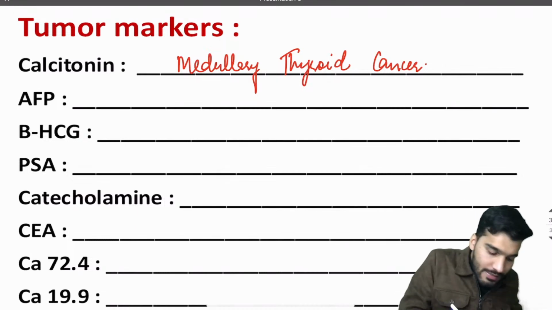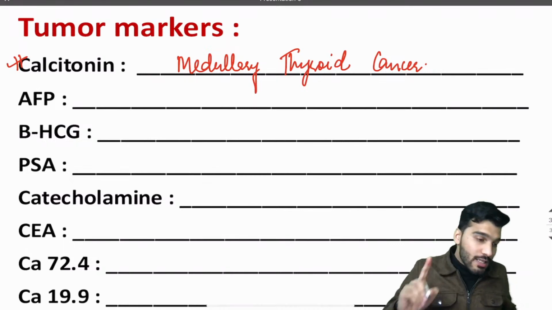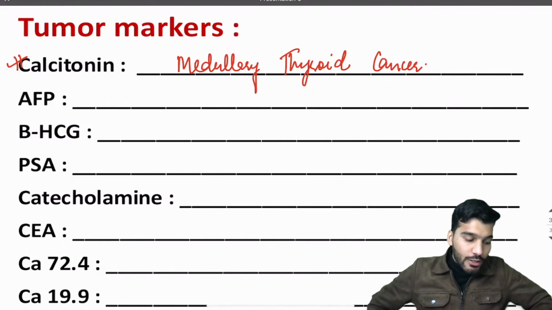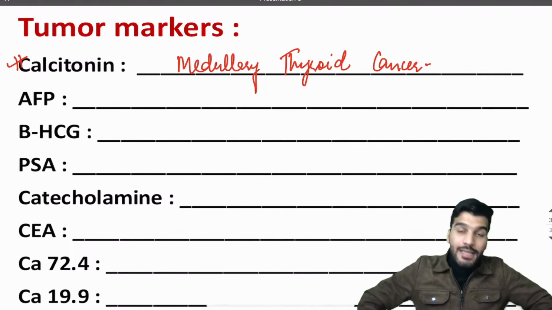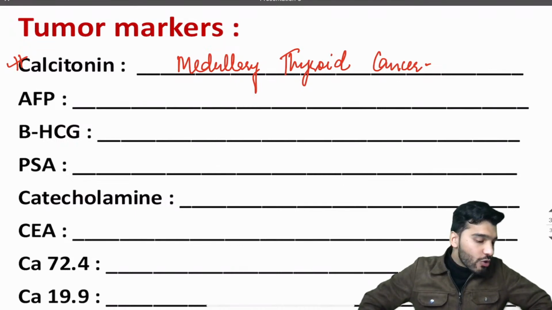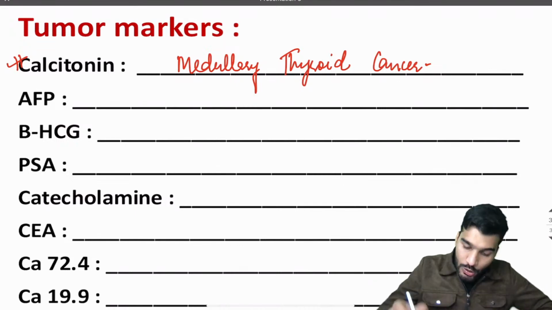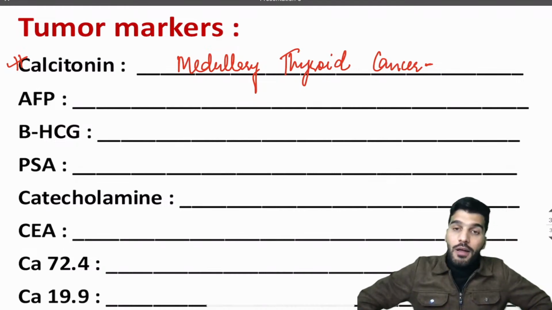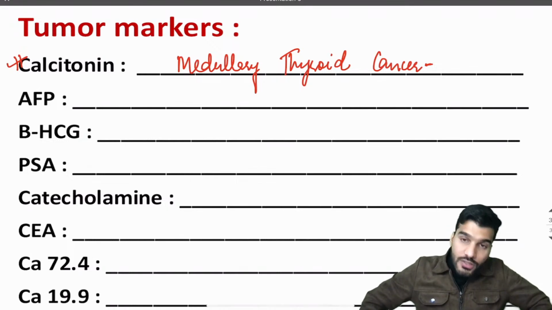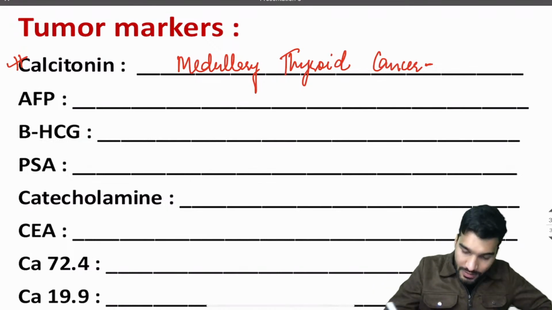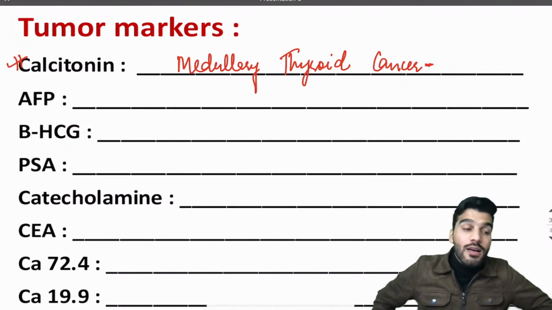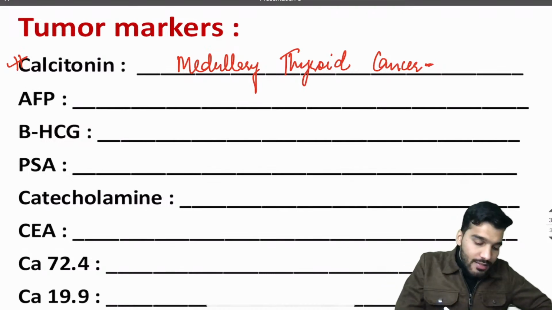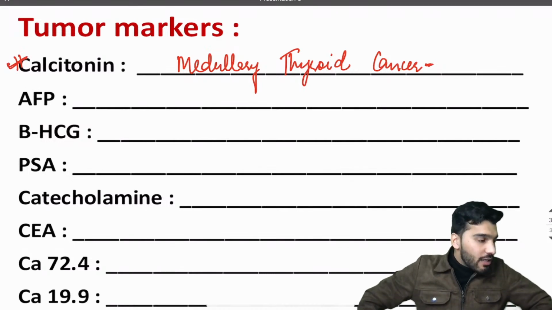It arises from which cells? It arises from parafollicular C cells. This medullary thyroid cancer, M for medullary, is associated with which syndrome? MEN 2A syndrome. Also, in medullary carcinoma thyroid, on biopsy, on histopathology, we have seen amyloid rich stroma. That's why amyloidosis is seen with medullary thyroid cancer. And if calcitonin is negative, we go with CEA, and the gene mutation is RET gene. So that's all about medullary thyroid cancer.